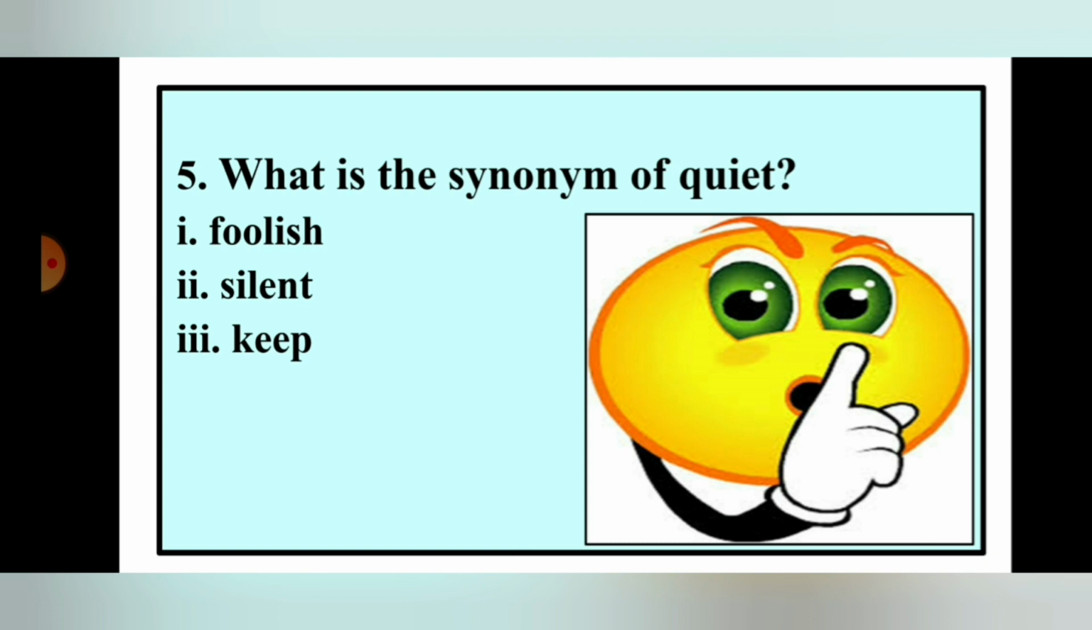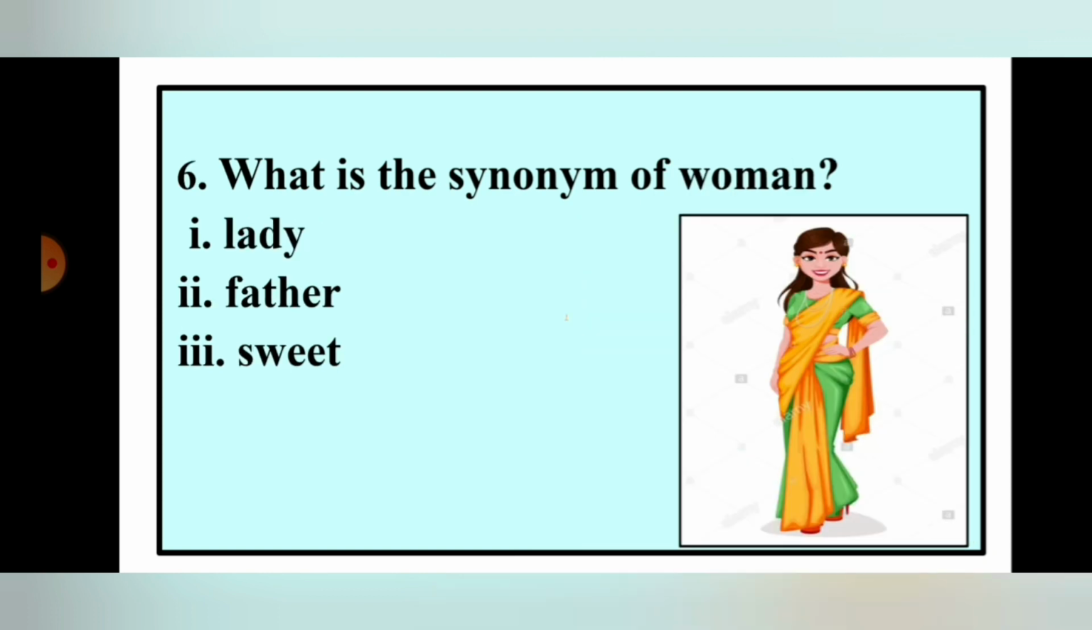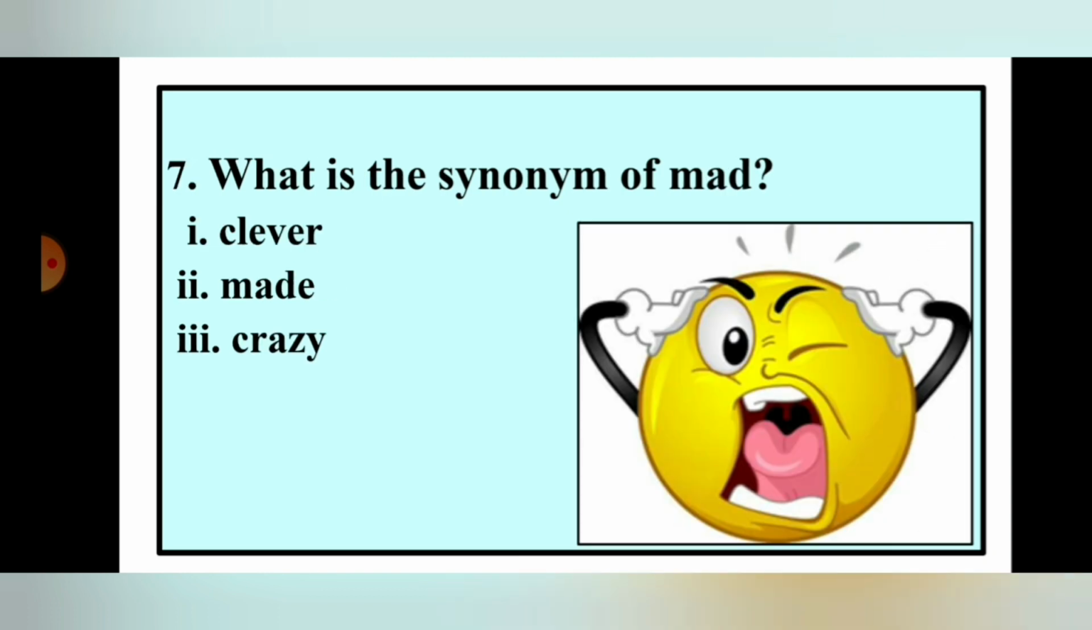Okay. Then number 6. What is the synonym of woman? Now options are number 1 lady, number 2 father, number 3 sweet. So find out the synonym. Number 7. What is the synonym of mad? Options are clever, mad, number 3 crazy. So which one will be the synonym of mad? Write it down in your CW copy. Okay.